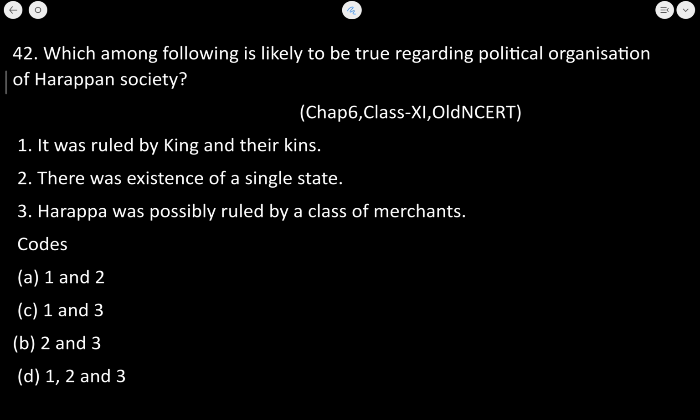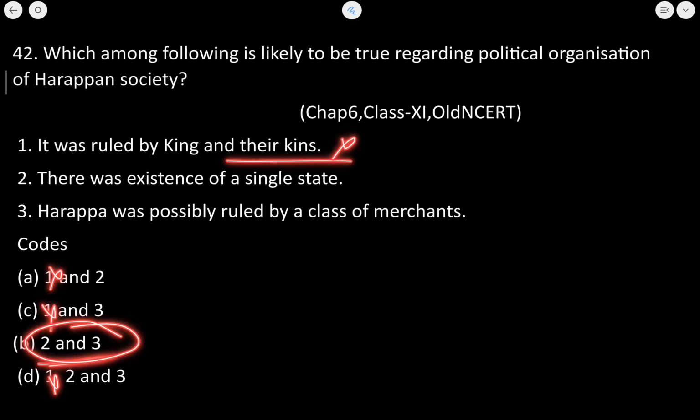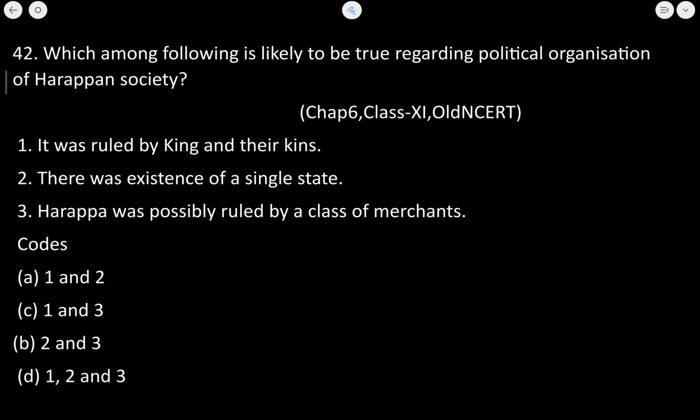Now, which of the following is likely to be true regarding the political organization of the Harappan civilization, Harappan society? Now, it was ruled by a king and their kings. So, correct statement बताना है हमें. तो क्या the king का कभी नाम सुना है आपने हरप्पन civilization के context में? बिल्कुल नहीं. There was no king. No evidence of king was found from the Harappan civilization. So the first one is incorrect. Straight away हमें पता चल गया आंसर 2 and 3 है. ठीक है. But let us see the other options as well.